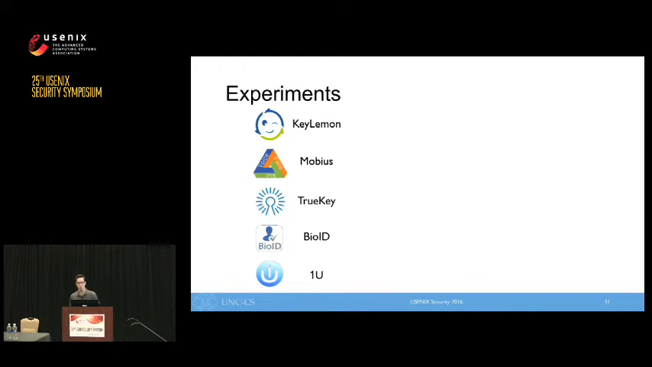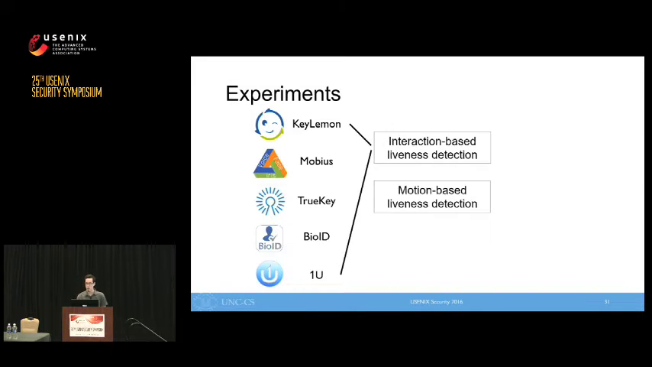Now, I'd like to present some experiments we performed on 5 state-of-the-art commercially available face authentication systems: Keylemon, Mobius, Intel's TrueKey, BioID, and OneU. Of these systems, 2 require some form of user interaction, and the other 3 use motion-based liveness detection, requiring the user to rotate their head.